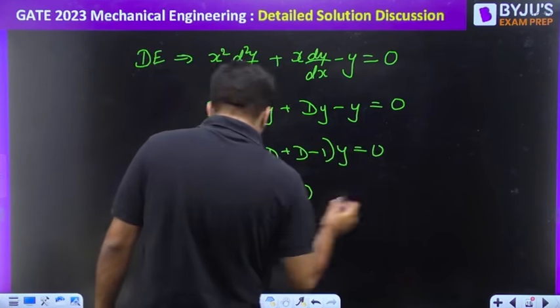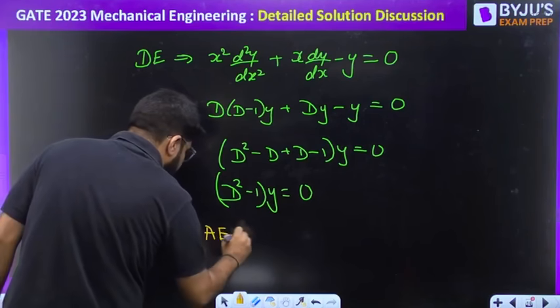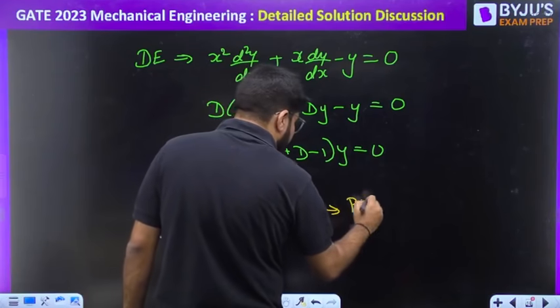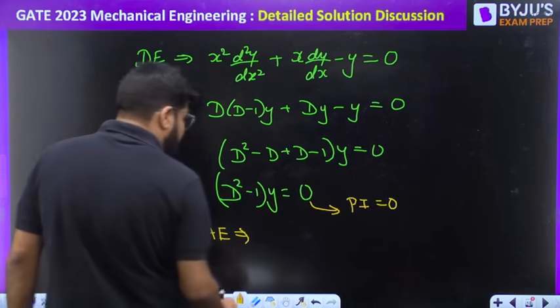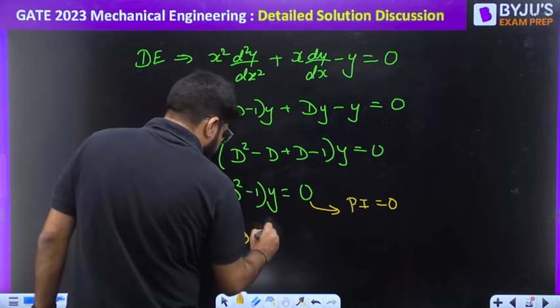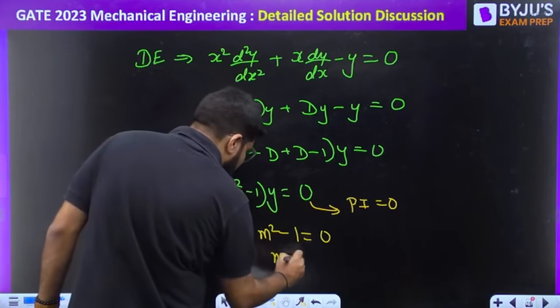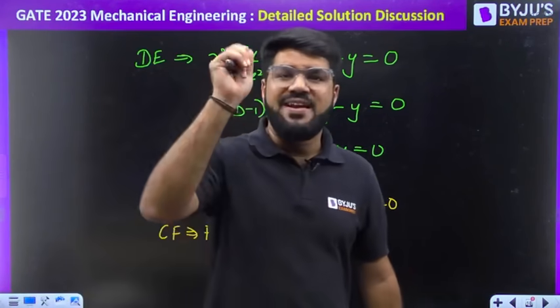Only complementary function will be obtained here, and for the complementary function you have to take the auxiliary equation. Why only complementary function? Because the right hand side is 0, so the particular integral part will be 0. Complementary function is based on the auxiliary equation. Auxiliary equation is m square minus 1 equal to 0. So m is equal to plus 1 and minus 1. Both the roots are real and distinct.